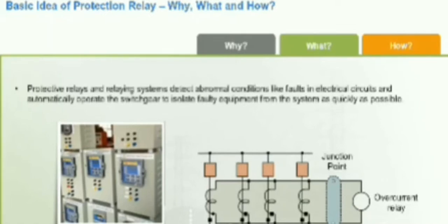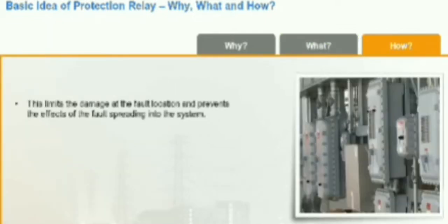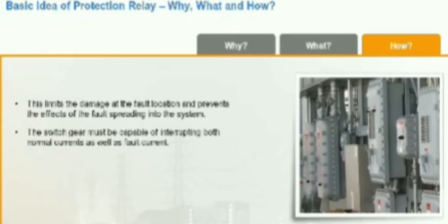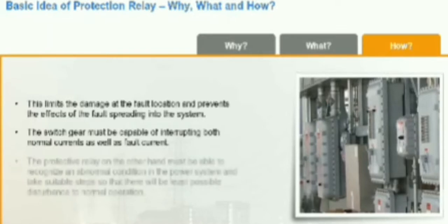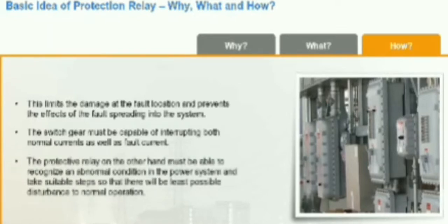Protective relays and relaying systems detect abnormal conditions like faults in electrical circuits and automatically operate the switch gear to isolate faulty equipment from the system as quick as possible. This limits the damage at the fault location and prevents the effects of the fault spreading into the system. The switch gear must be capable of interrupting both normal currents as well as fault current. The protective relay, on the other hand, must be able to recognize an abnormal condition in the power system and take suitable steps so that there will be least possible disturbance to normal operation.